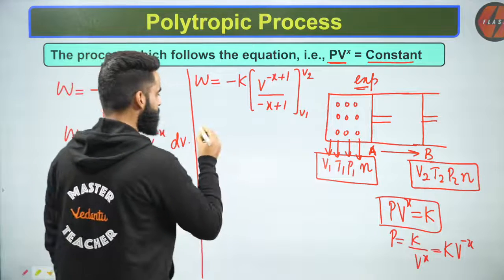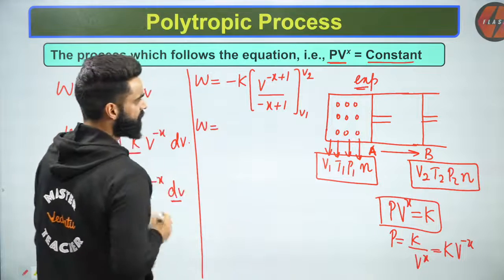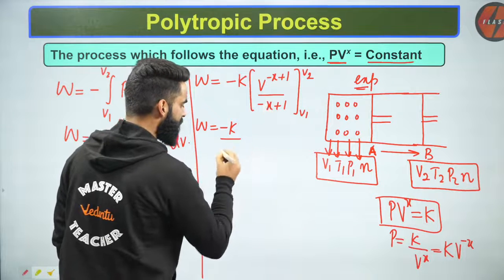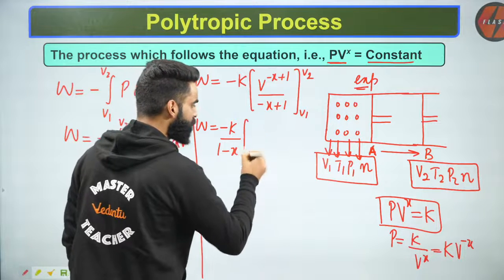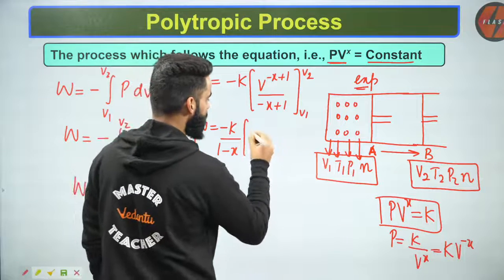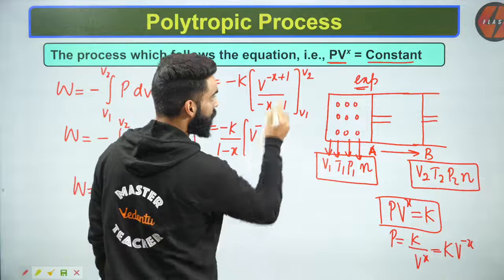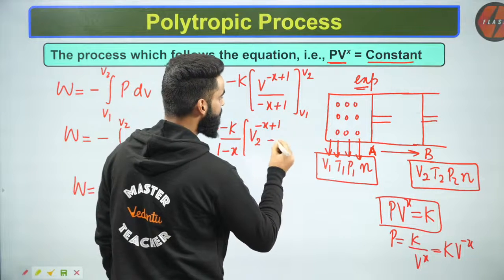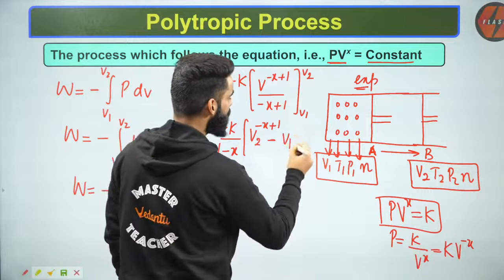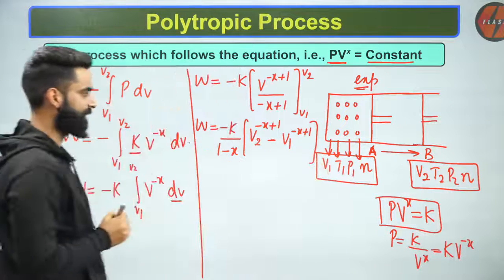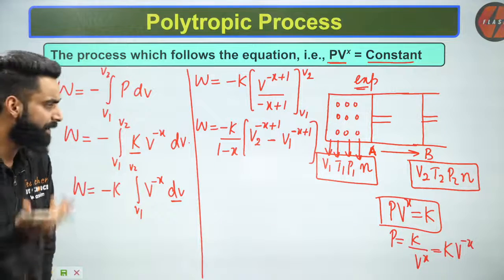Now guys, see, W will be equal to minus K divided by minus X plus 1, which I can write as 1 minus X. Give the upper limit, give the lower limit. What will I get? The upper limit is V2 to the power minus X plus 1, minus the lower limit V1 to the power minus X plus 1. This is what I got right now.